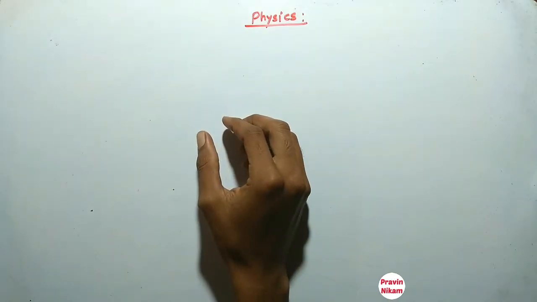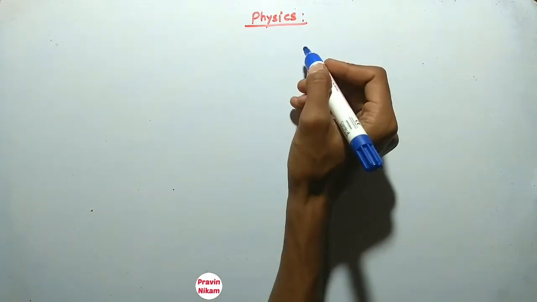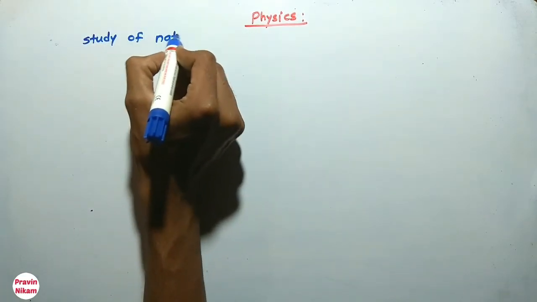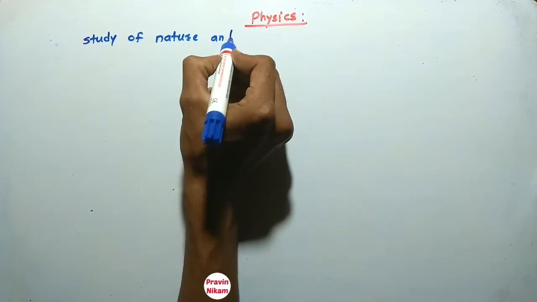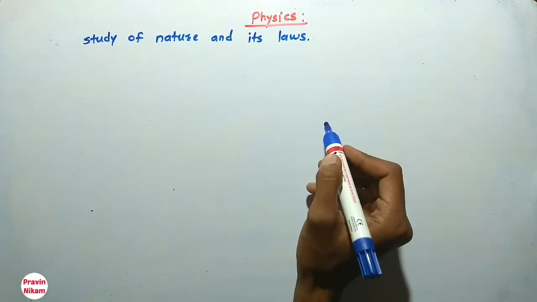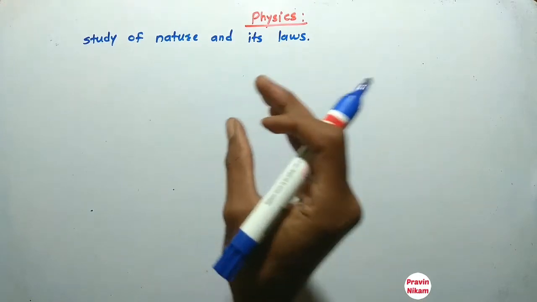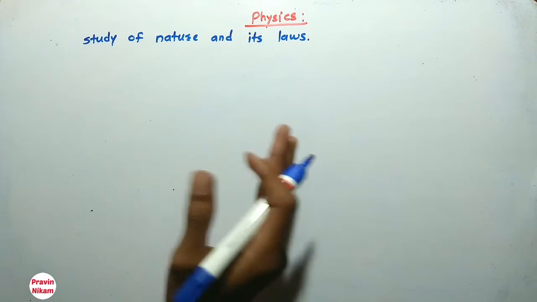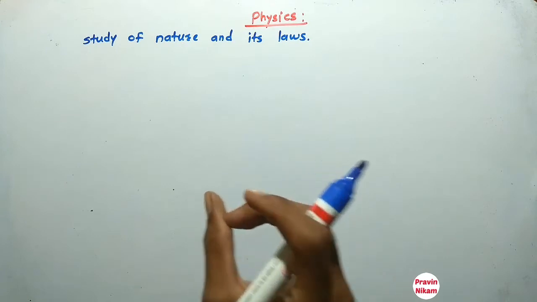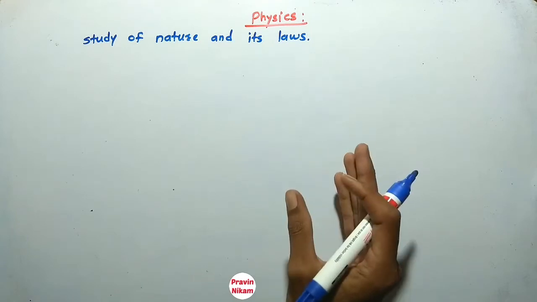Now see what is physics. Physics is the study of nature and its laws. Events in nature take place according to some basic laws, and revealing these laws of nature from the observed events is nothing but physics.